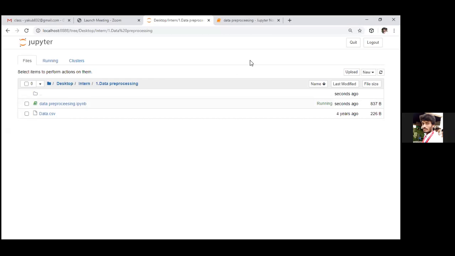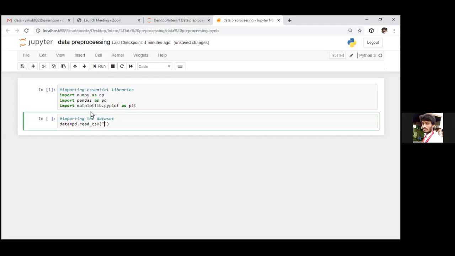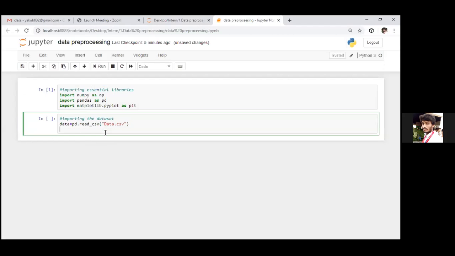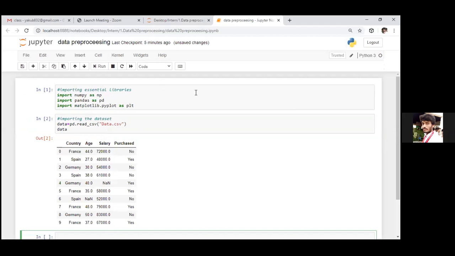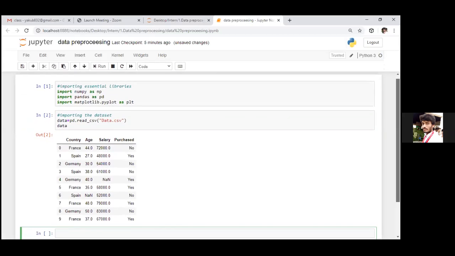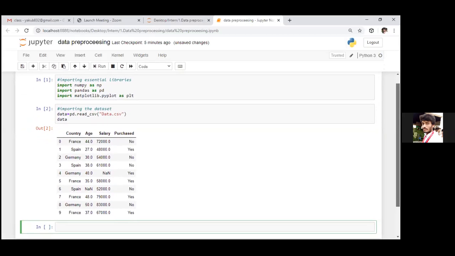To read this CSV file, what do we need to do? For that purpose, we need to specify that file name. Here that file name will be data.csv, and we need to observe the data present in that specific data set. If you run this portion, here it is the data which is present in this data set.